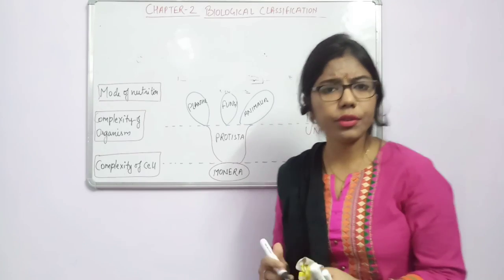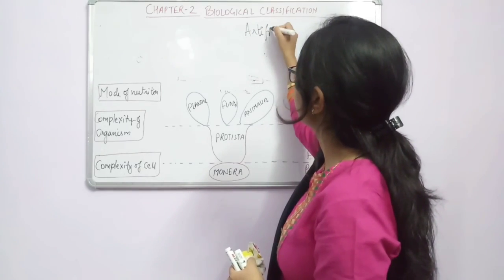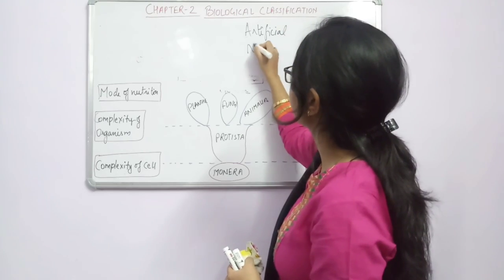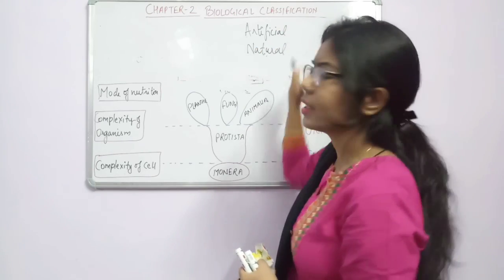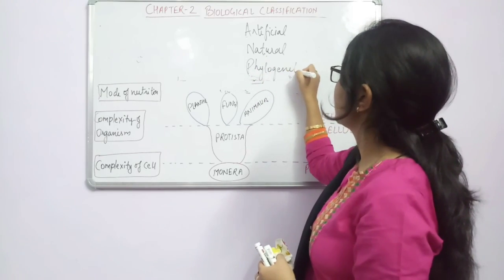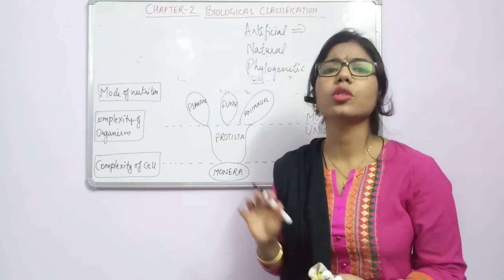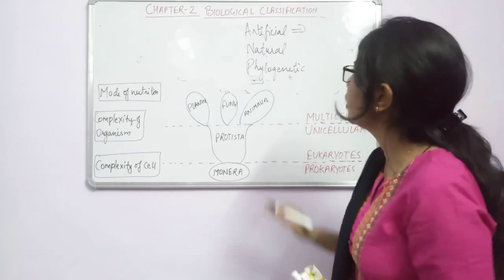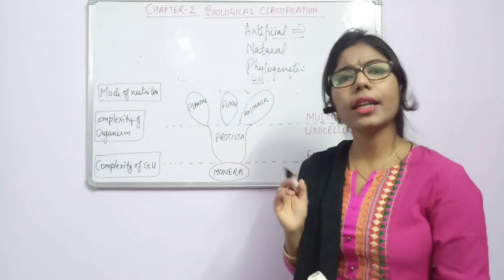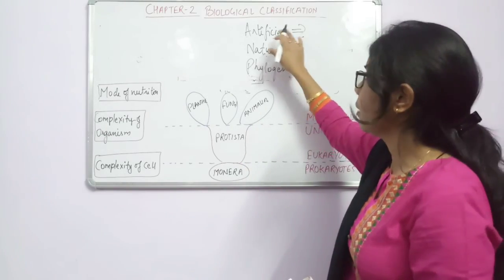Natural, artificial system of classification, natural system of classification. The first one is the artificial system of classification, the second one is the natural system of classification, and the third one is the phylogenetic system of classification. So what is artificial? When we are considering only the superficial character or only the morphological character, this will be the artificial. For example, Aristotle's classification will come under the artificial.